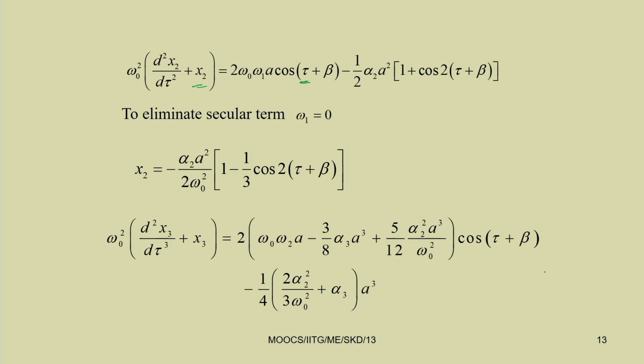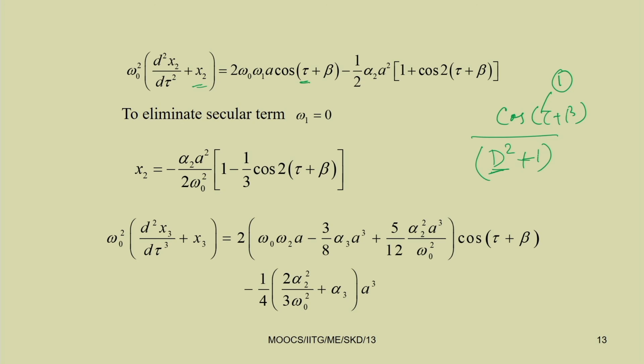So, if you take the particular solution of this one, in the denominator it becomes d square plus 1, and you have a cos term here, cos tau plus beta. The coefficient is 1 here. So, you have to substitute d square equal to minus 1. This is omega t, so it will be replaced by minus omega square.